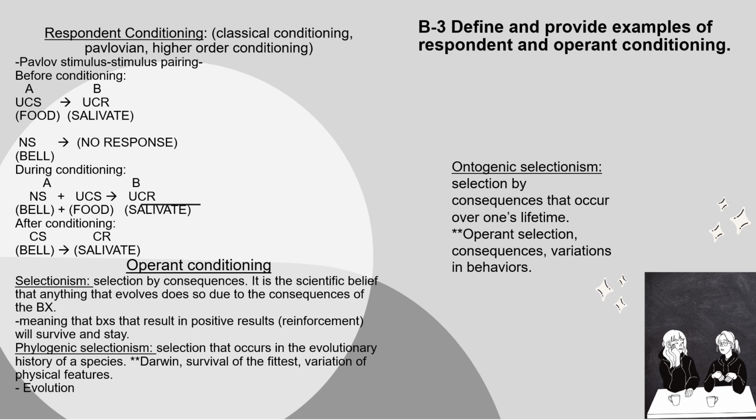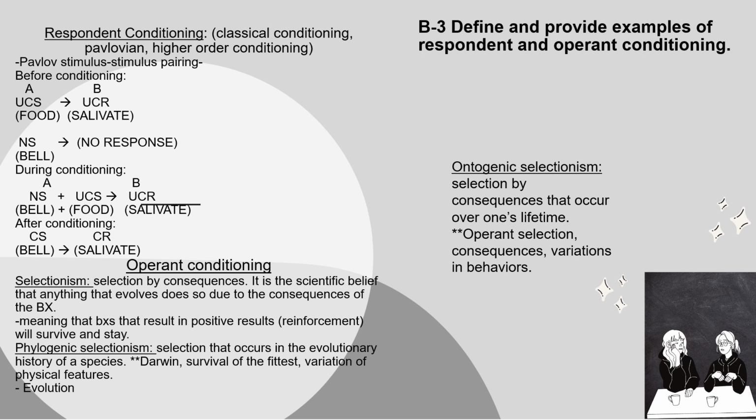After conditioning, we will have a conditioned stimulus, which would now be the bell, which used to be a neutral stimulus. But after pairing, we have a conditioned stimulus. So the bell is now a conditioned stimulus after conditioning, and this results in a conditioned response, salivating. And that is more or less how conditioning works.